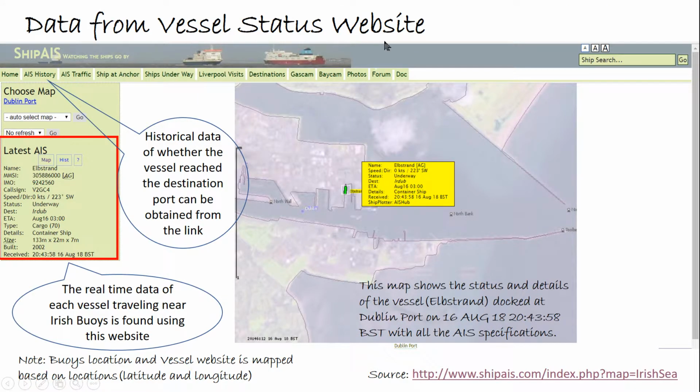The second dataset is the vessel status dataset. This is used to take the vessel information. Sample vessel information is mentioned here.